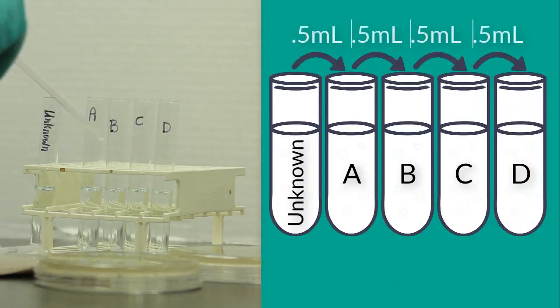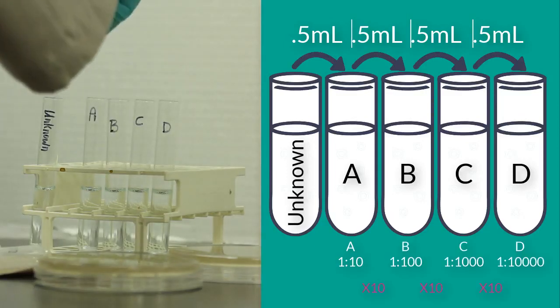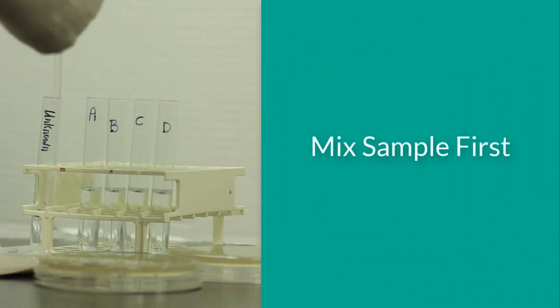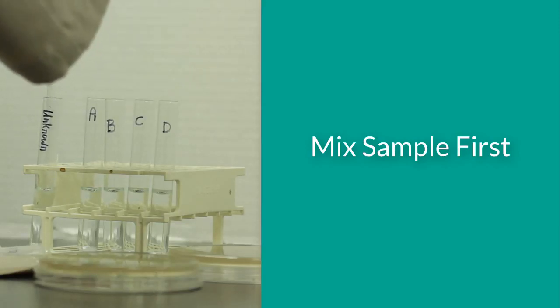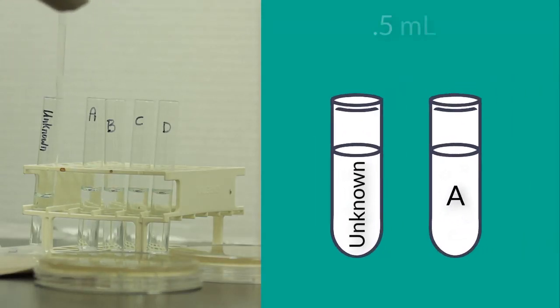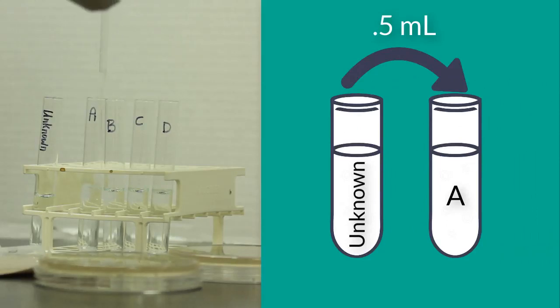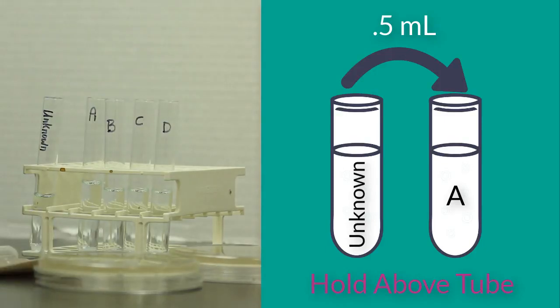Therefore, each time we take that dilution and transfer 0.5 mL to the consecutive tube, we multiply by a factor of 10. So I'm going to reach all the way to the bottom. Before I take the sample, it's a good idea to draw up several times a full pipette of the liquid and extrude it back into the tube. This helps ensure that it is mixed properly. I'm going to pull up approximately 0.5 mLs. That's approximately halfway up my pipette. I'm not going to insert that into the liquid of tube A, but instead I'll hold it above the tube.